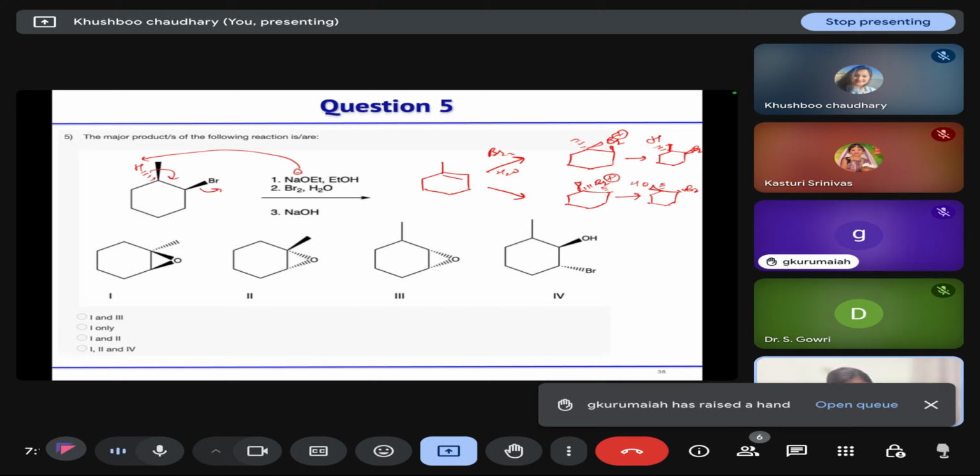Then in the third step, we are treating it with NaOH. It will form two epoxides: we will get this one plus this one. So the correct option is option first and second. So option C is correct. Clear?